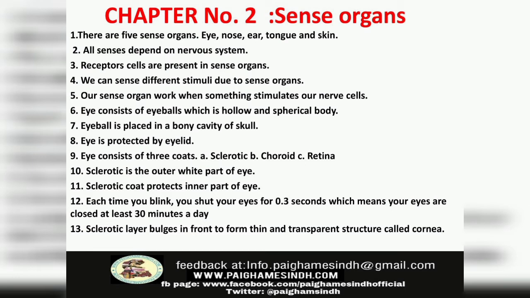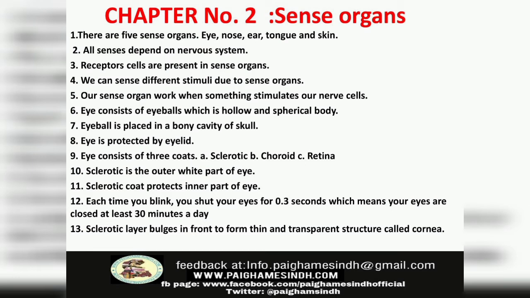Number 6: Eye consists of eyeballs, which are hollow and spherical. Number 7: Eyeball is placed in a bony cavity of skull. Number 8: Eye is protected by eyelid. Number 9: Eye consists of 3 coats: A. Sclerotic, B. Choroid, C. Retina.